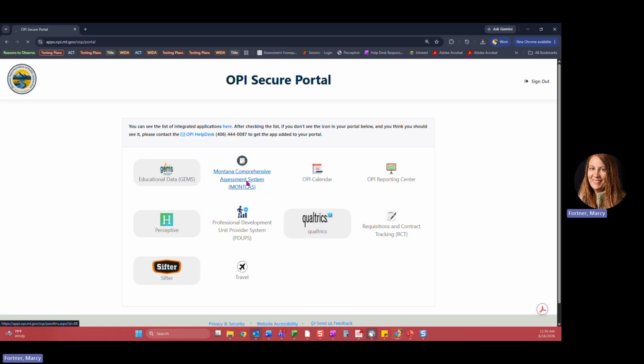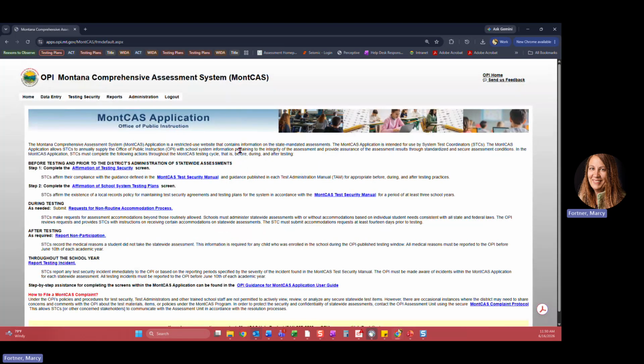This will take you to the MontCAS application homepage, and from here you'll select Report Non-Participation under the After Testing heading, which you'll find here, or from the Data Entry drop-down at the top of the screen, enter Reasons for Non-Participation.